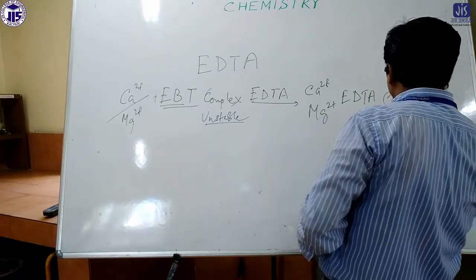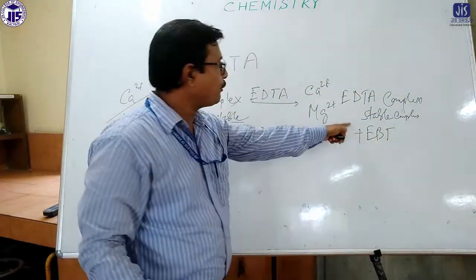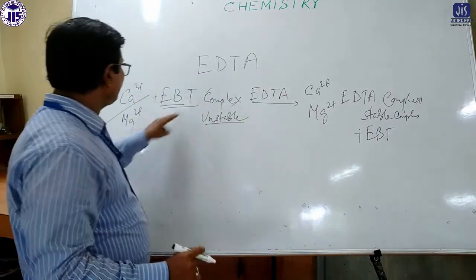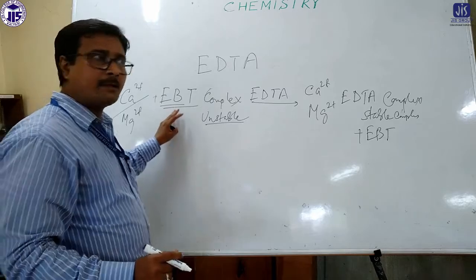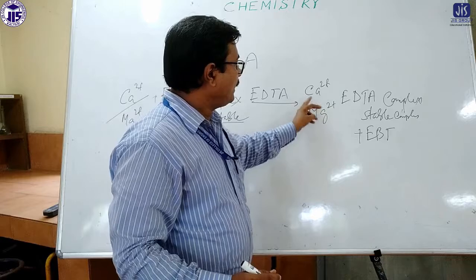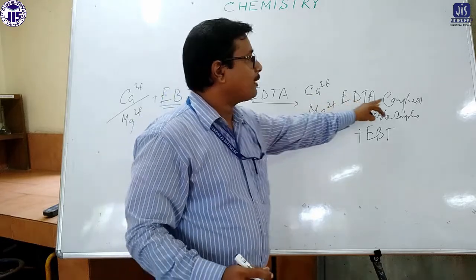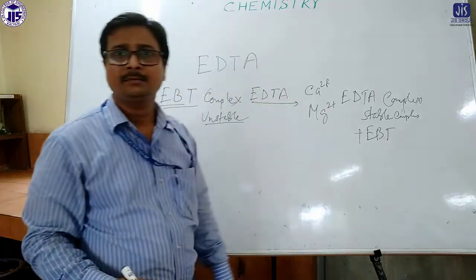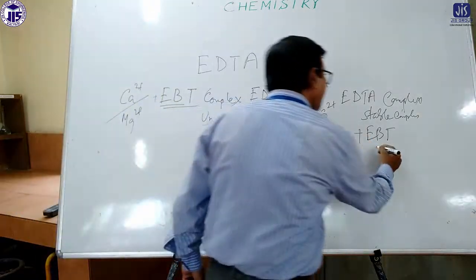So now EBT, look, EBT is now free from the reaction. Calcium and magnesium which first reacted with EBT as an unstable complex will now, after adding the EDTA, form calcium EDTA or magnesium EDTA complex. That means EBT is free from the reaction. Now the color of free EBT is blue.